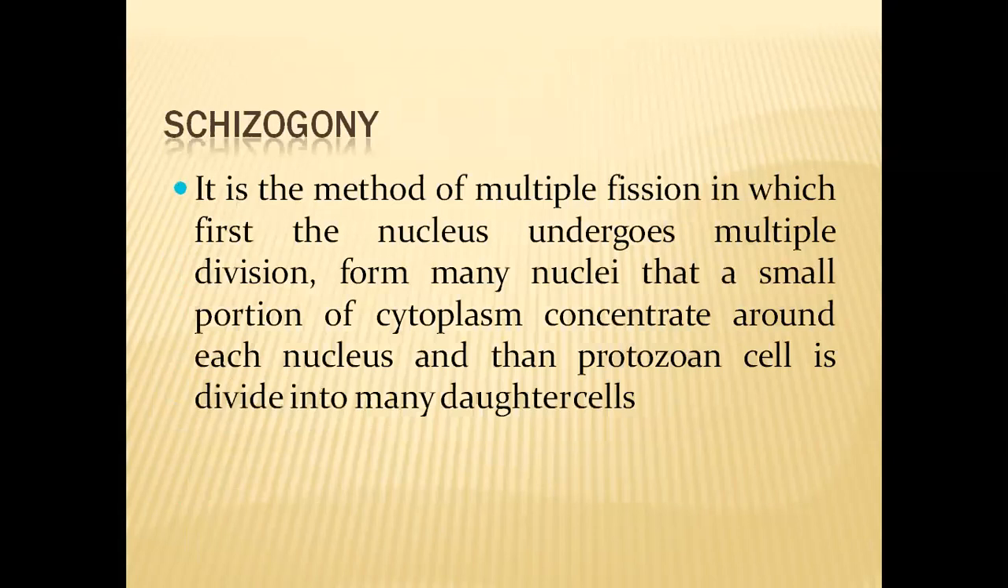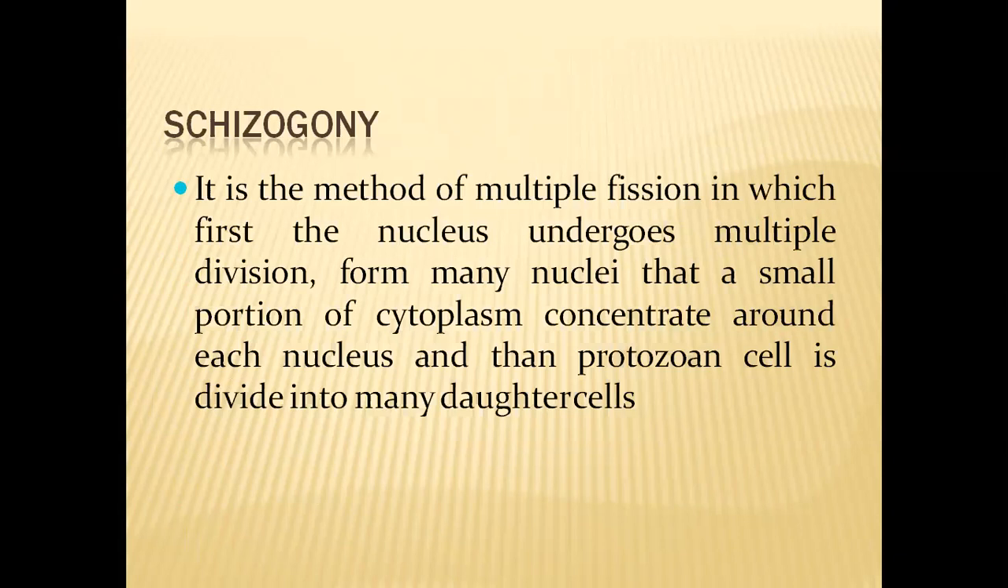So schizogony is one type of asexual reproduction method. This method is also called multiple fission. So in this schizogony or multiple fission, what happens is that first of all, the nucleus undergoes many divisions. As a result of these multiple divisions, many small nuclei are formed.